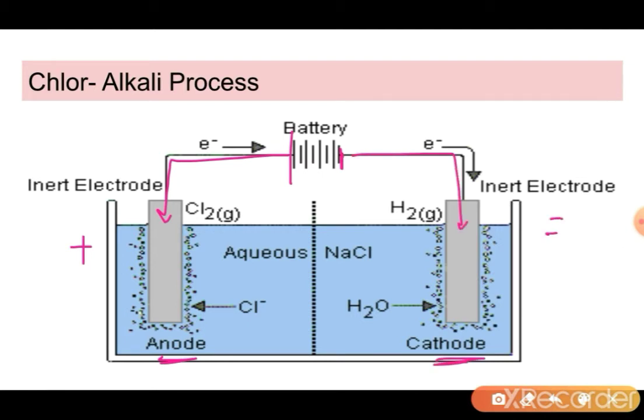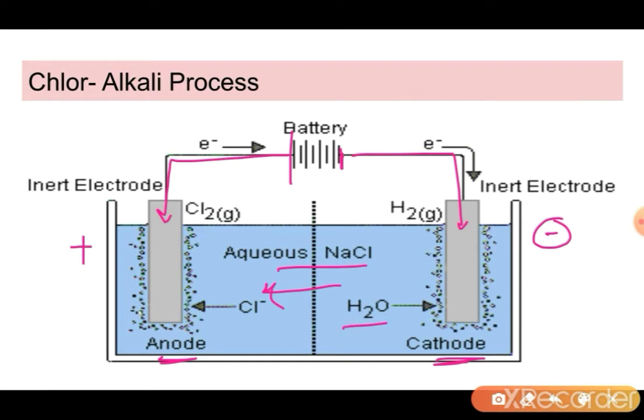Cathode means negative terminal. So when we take an aqueous solution of NaCl, this NaCl splits into Na plus and Cl minus. Cl minus, being a negative ion, goes to the positive terminal. It is attracted towards the positive terminal.